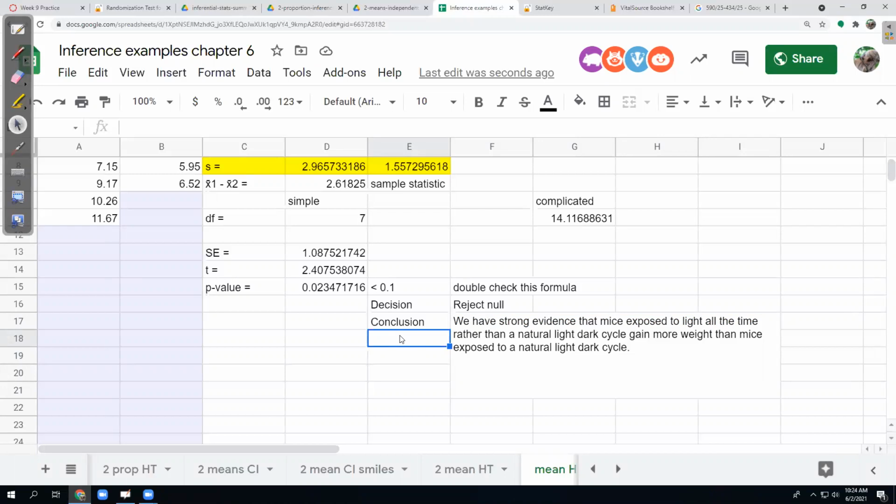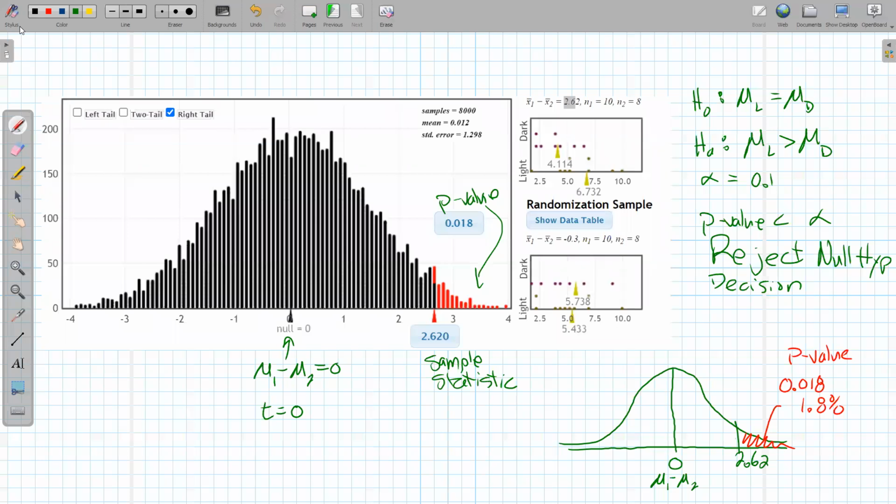A reminder about what the p-value means. And the sketch helps me figure out what the p-value means. So the p-value, again, is this region over here. And we came about that region for a couple of reasons. One, we assumed that the middle was a mean difference of 0.